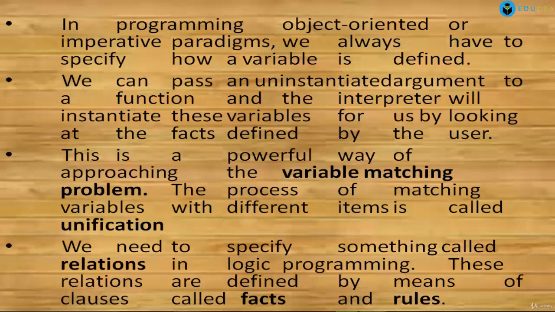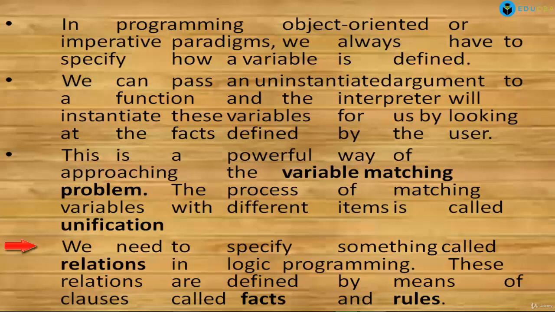This is a powerful way of approaching the variable matching problem, which we can solve using logic programming. The process of matching variables with different items is called unification.